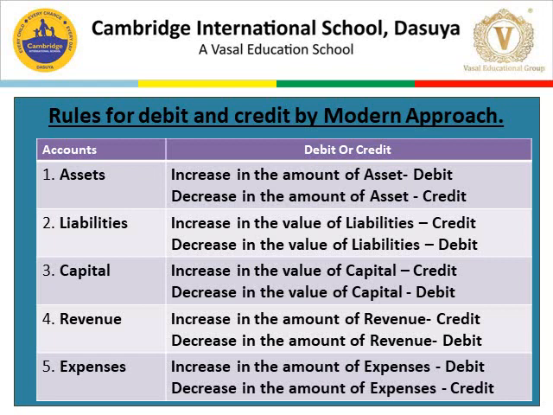Increase in the amount of revenue, credit. Decrease in the amount of revenue, debit. Number five, expenses. Increase in the amount of expenses, debit. Decrease in the amount of expenses, credit. So this is the modern approach and the rules for debit and credit by modern approach.